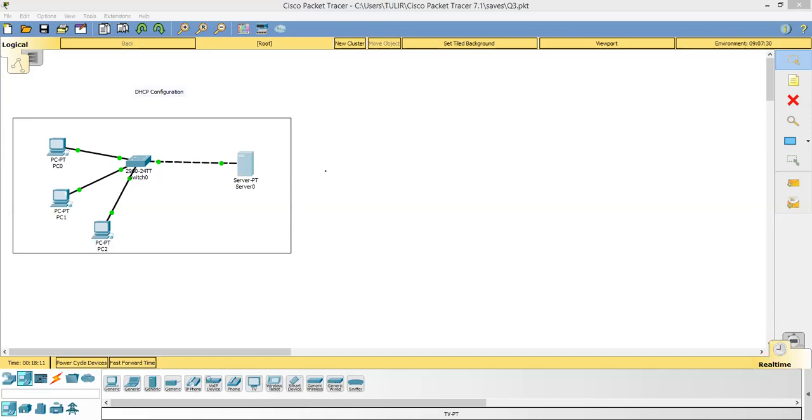Then I will click on the services tab. I want to choose which services it should provide. Since it's a DHCP server, I will click on DHCP. Right now, all these things will be empty. Pool name, you can give any pool name. I gave it as server. First thing, you have to turn the service on. By default, all the services are off. Then in the default gateway, you will choose 10.10.10.1, which is the address of the switch. You will allocate the DNS server 10.10.10.2.